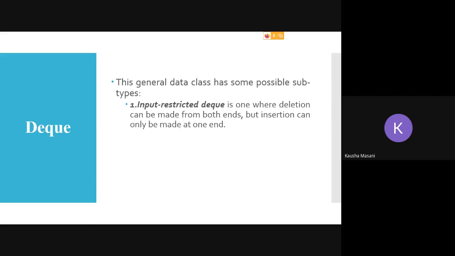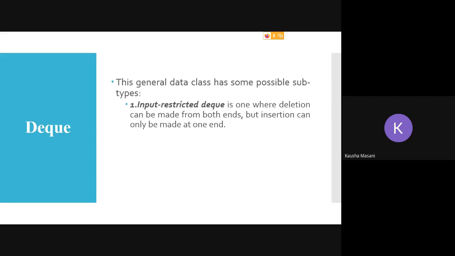If you are putting this kind of restriction, then you can say that you are dealing with an input restricted DQ. You don't have to practically implement this anywhere, but you have to understand the concept of DQ. So if you are restricting your input, that means input can be done from only one end, and deletion can be done from both the ends.